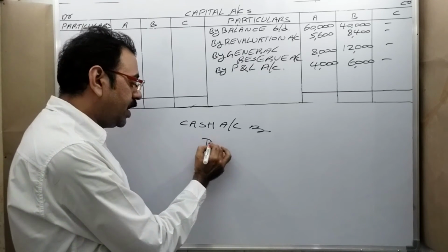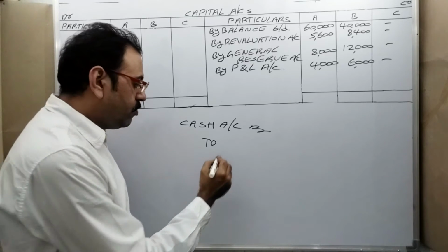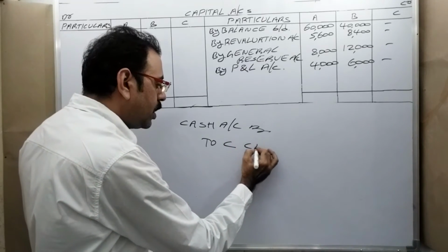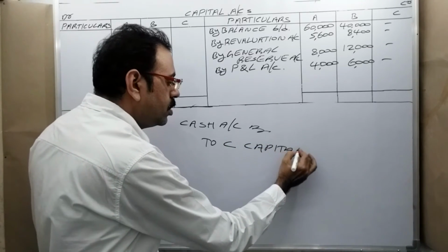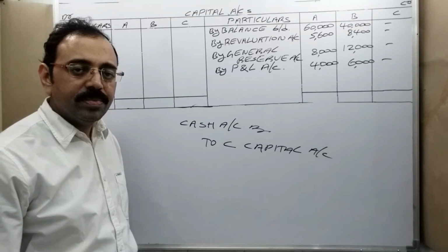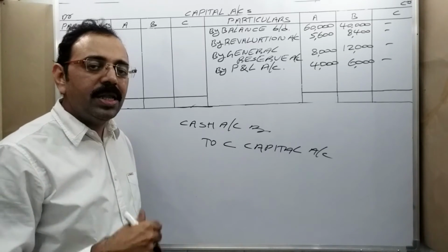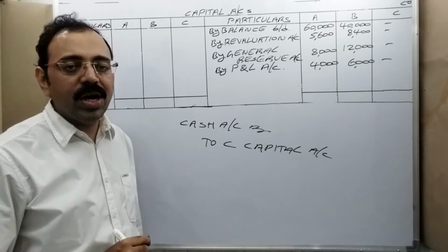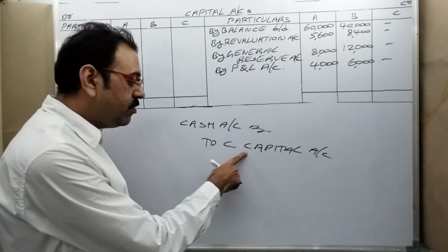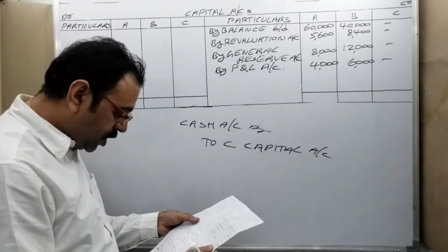And on the credit side, who is bringing that money? C, no? Therefore, C capital account. C is a giver. It is a personal account. Personal account rule: debit the receiver, credit the giver. Since he is a giver, we have to credit his account. Now how much capital is he bringing?